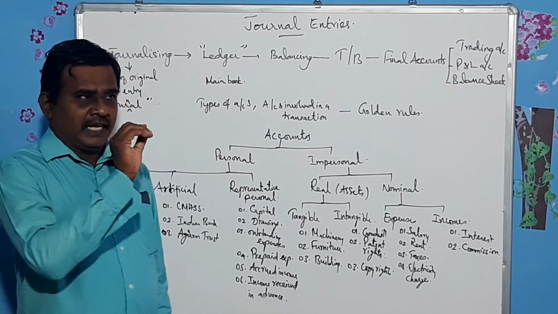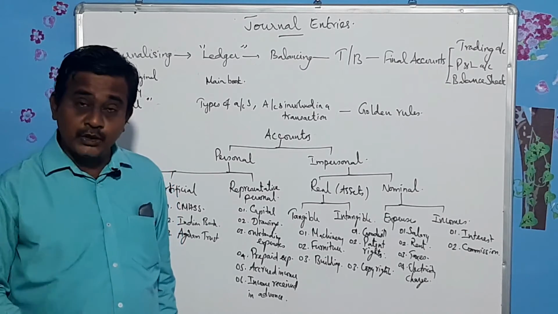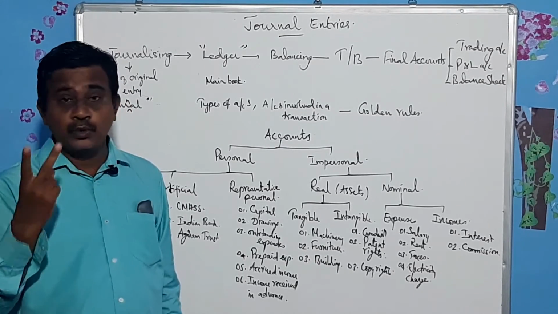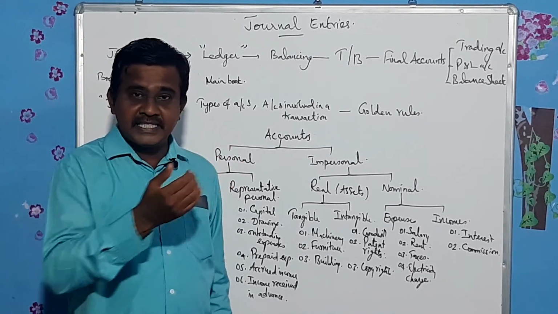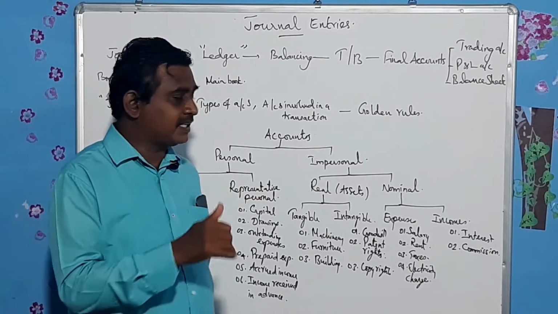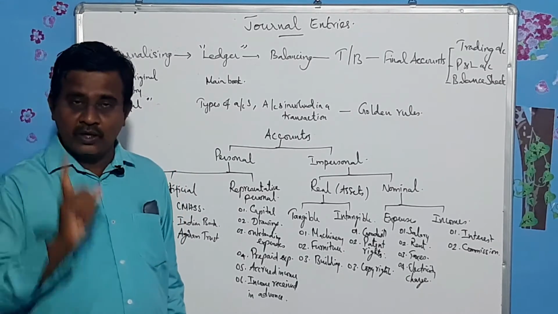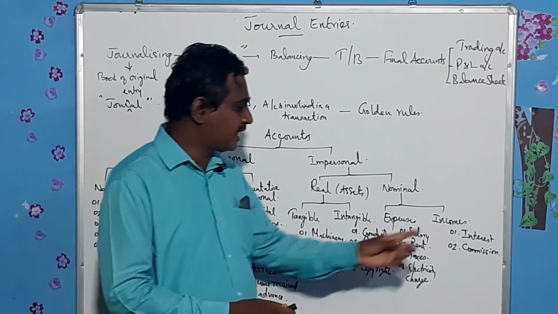Suppose if it is given rent 3,000, you should not assume anything. There are two possibilities. Rent can be received or rent can be paid. Whereas in our accountancy, if rent alone is given, you have to assume rent is paid.